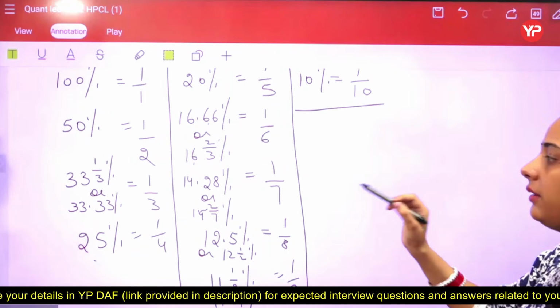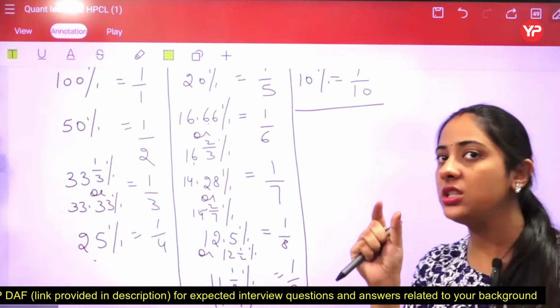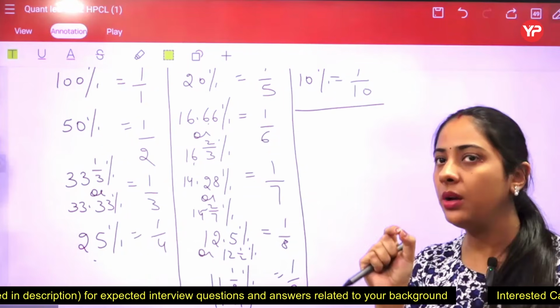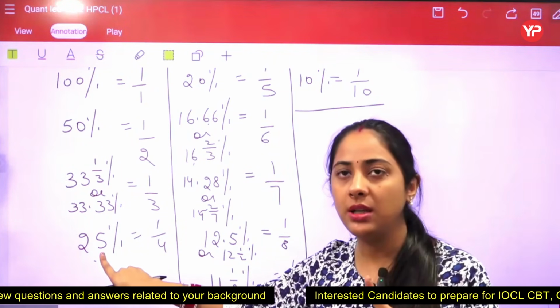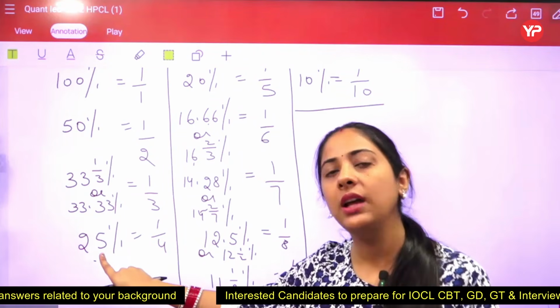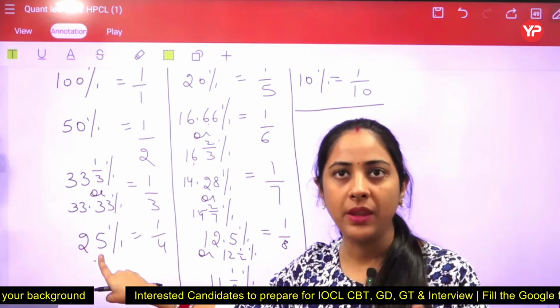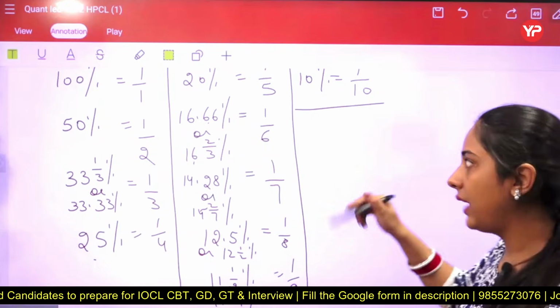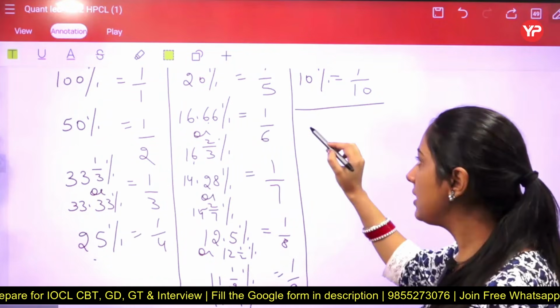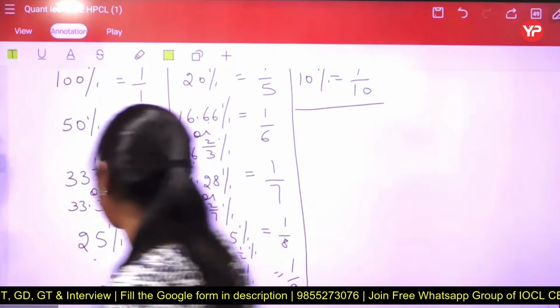Firstly we are going to discuss a two-digit number whose unit digit is always 5. Like we are seeing here, in 25%, the two-digit number is 25 and 5 is at the unit place. Whenever 5 is at the unit place, the fraction can be done very easily, but there are some exceptions. So firstly write the exceptions here.